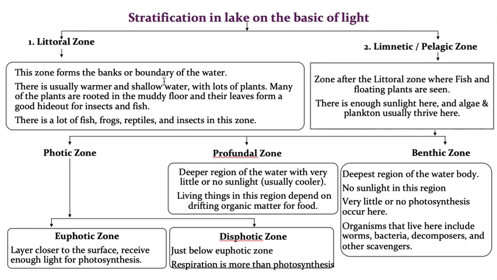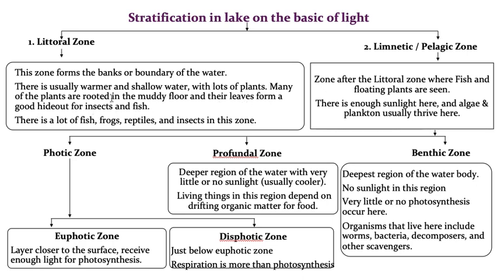So the bank or boundaries of this particular water is called the littoral zone. It is usually warmer, with shallow water, and present with a lot of plants. Many of the plants are rooted in the muddy floor, and their leaves form a good hideout for insects and fishes.